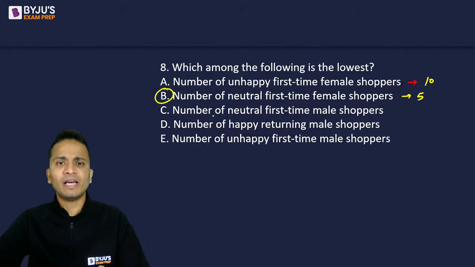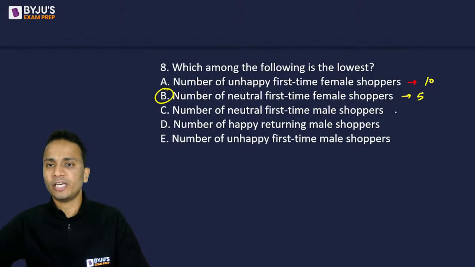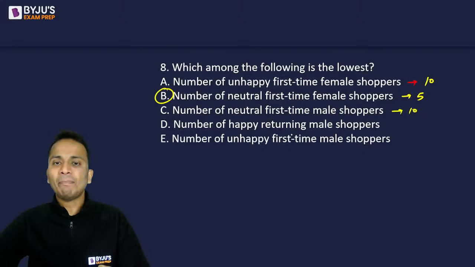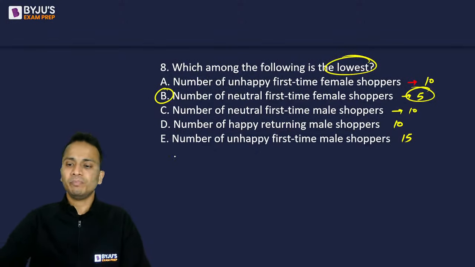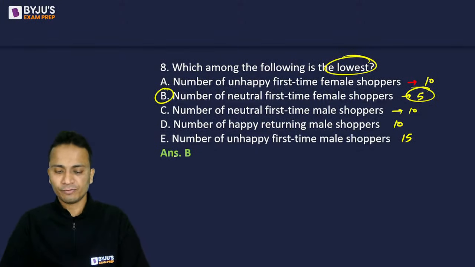Still मैं लिख देता हूँ इन सब की values. Number of neutral first time male. Neutral first time male is 10. Happy returning male. Again, it is 10. Unhappy first time male. Unhappy first time male is 15. So among these, lowest value is 5. That is option B. And option B should be the correct answer for this one. Yes, it is correct. Okay. सही है. चलिए आगे चलें.